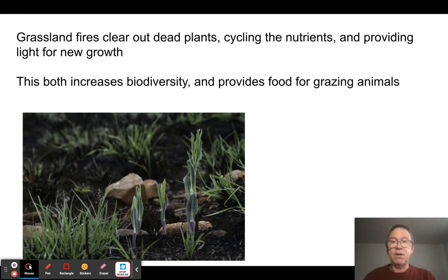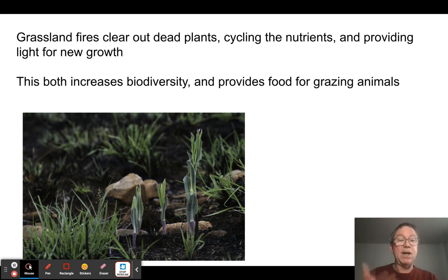But a fire comes along and all of a sudden it burns all that away. It returns the nutrients to the ground. The new shoots can come back up right away. It turns out that fires are a vitally important part of the life cycle in a grassland biome. Prairie fires are a very common thing. Lightning strikes when the grass is dry, there goes your prairie, but that's okay. It grows back quickly. It's a little bit different with a forest.